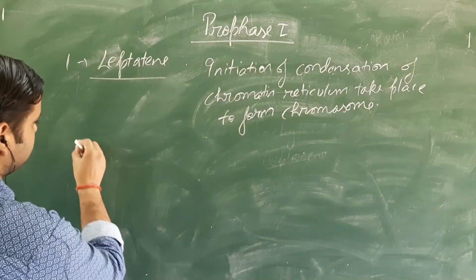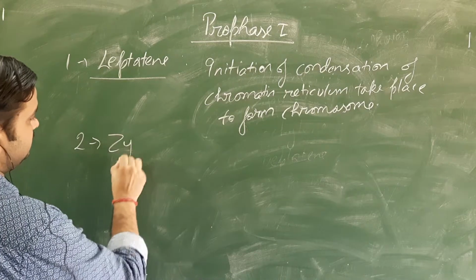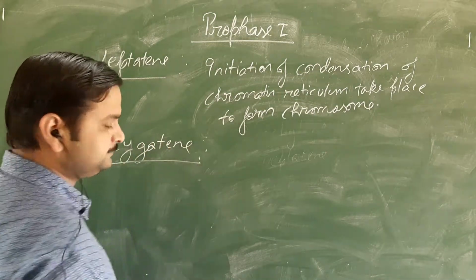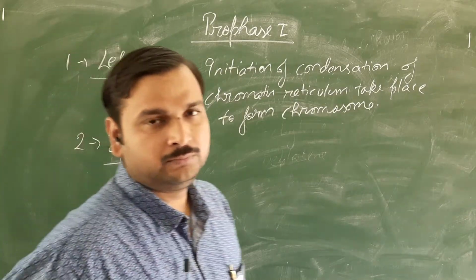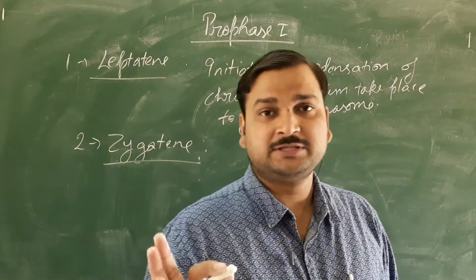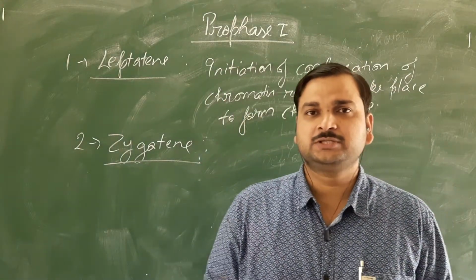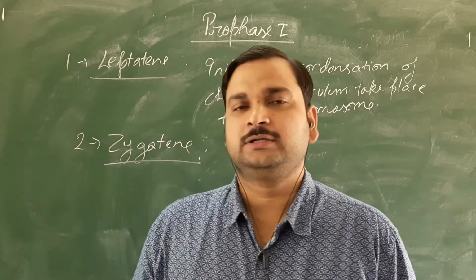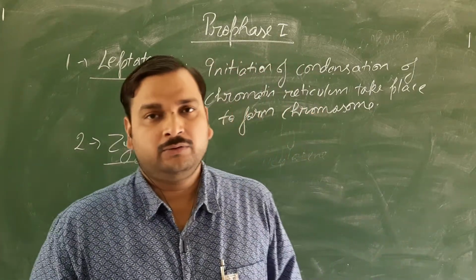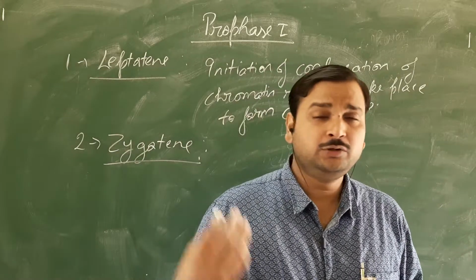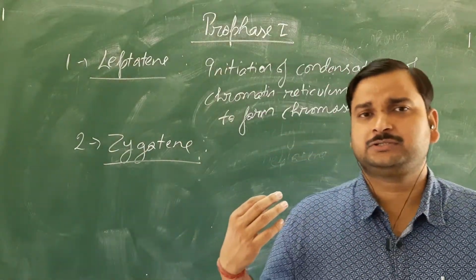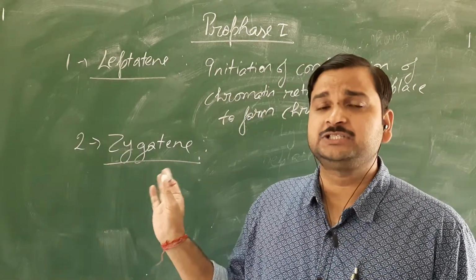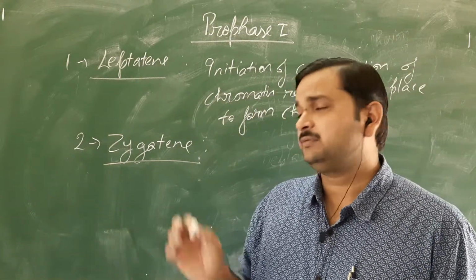It is followed by the second one, that is zygotene. This zygotene is very important. You know that in meiosis a specialized event will take place, that is called crossing over. And what is crossing over, that we will see here. Why is this prophase first very elaborate and complex as compared to normal prophase? Because of this specialized event, crossing over, that will take place.